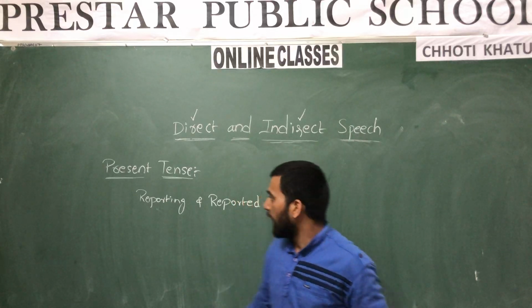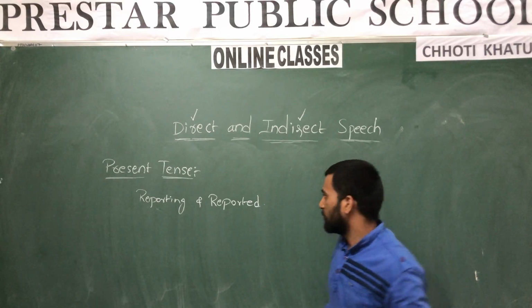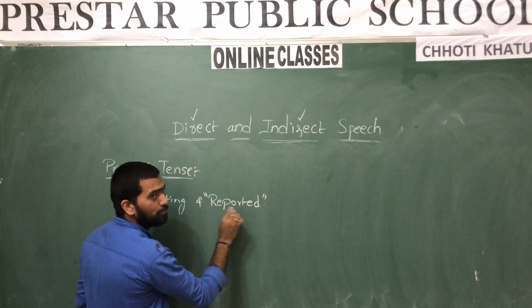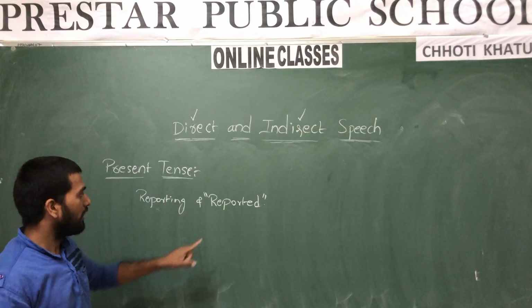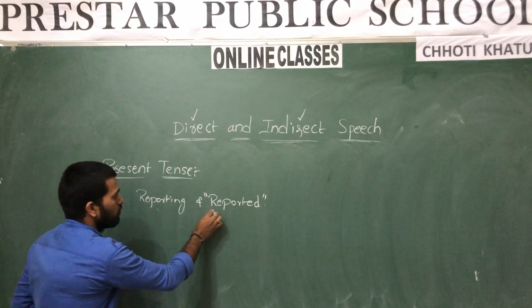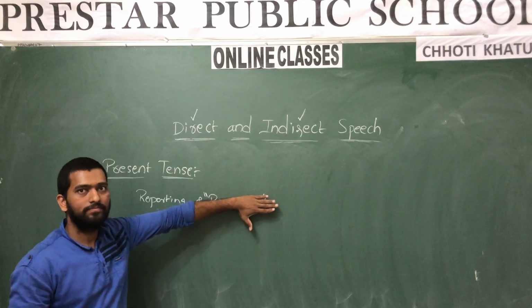And the class or the sentence which is inside the inverted commas, which has the exact words spoken by the speaker, is considered the reported sentence. So just at this time, ignore the reported one.